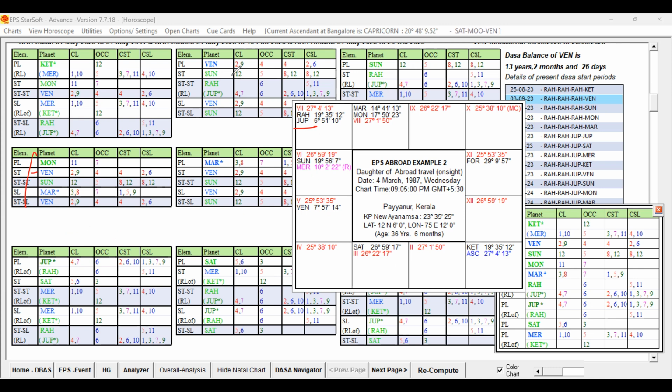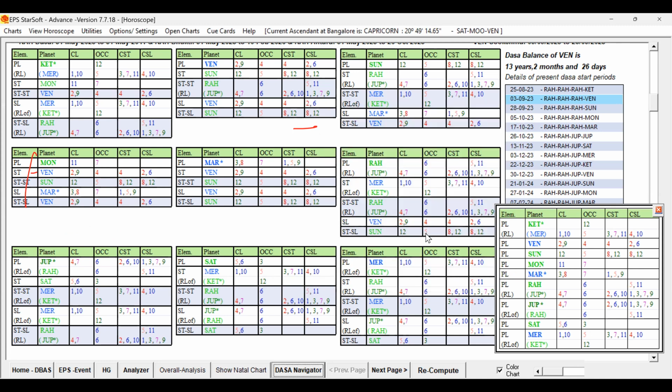Okay, now we have found that Moon is favorable, supportive for the abroad travel. Destiny has already given the green signal. So within that Moon, which Bhukti will be strong enough? Which are the favorable key planets in Moon? Definitely Venus and Sun, right? The Sun is strongly playing, and Venus also.